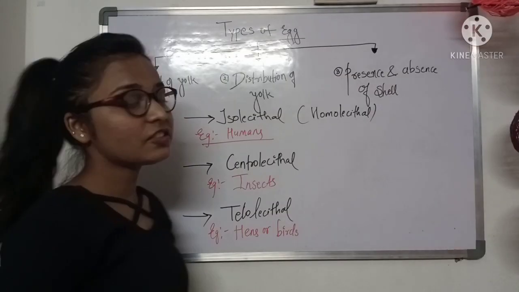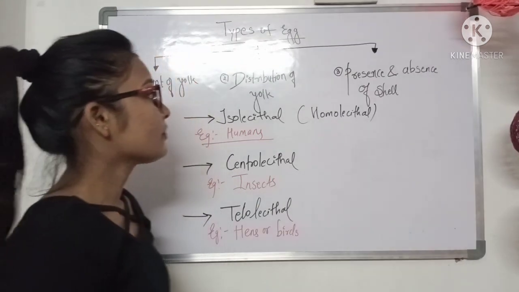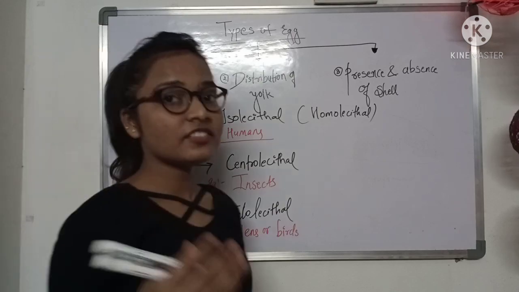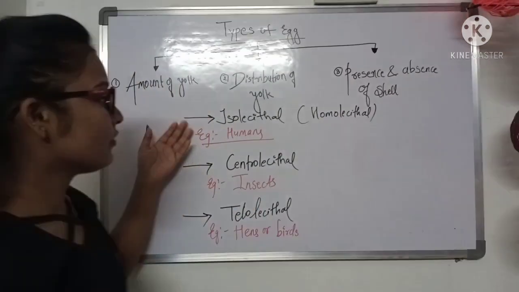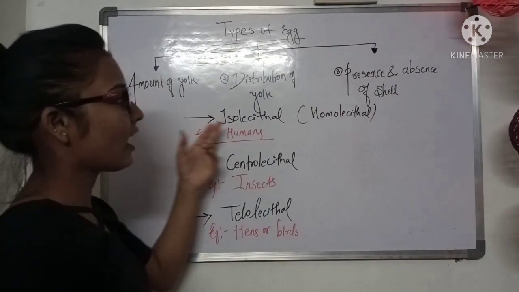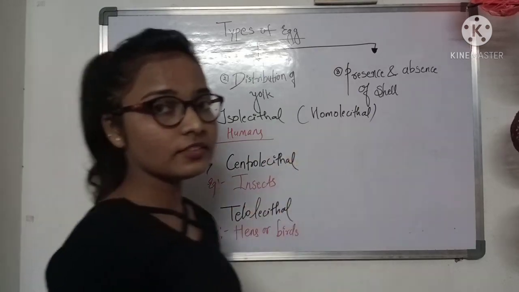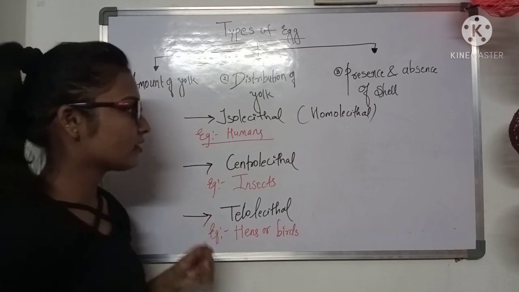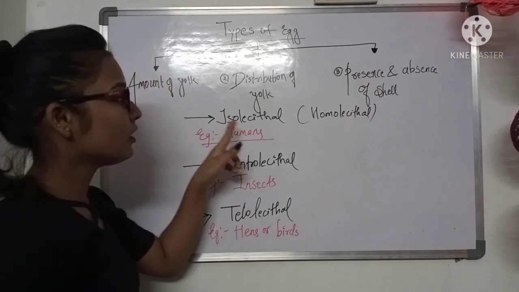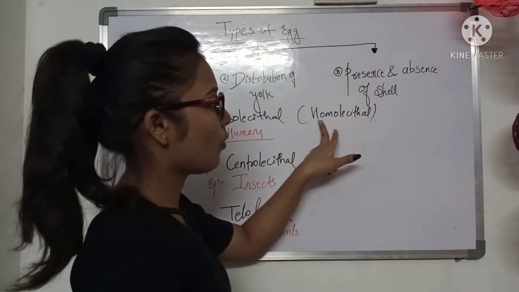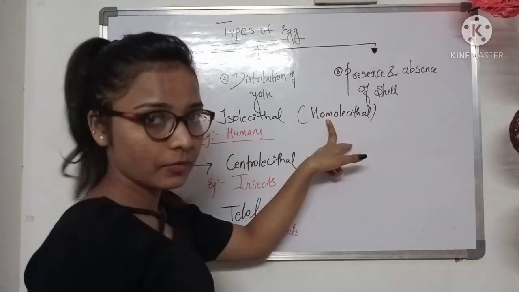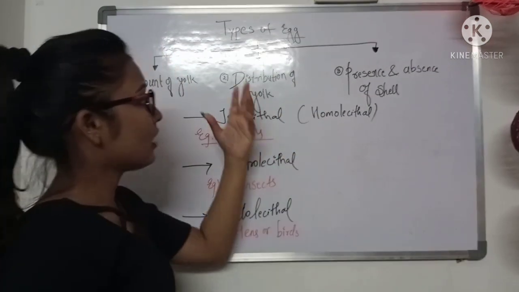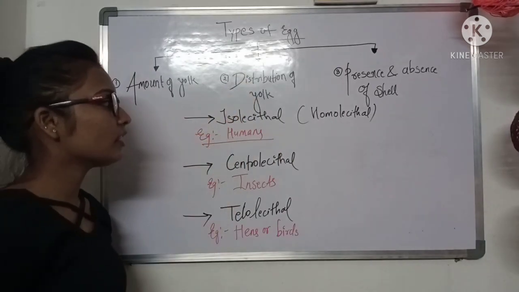Second one, that is the distribution of yolk. So how is the yolk distributed? On the basis of their distribution, the egg is of these three types. The first one is isolecythal, which is also known as homolecythal. Second is centrolecythal and third one is telolecythal. So isolecythal, also known as homo, means equal or same. Here also the name itself indicates how the yolk is distributed in the egg.